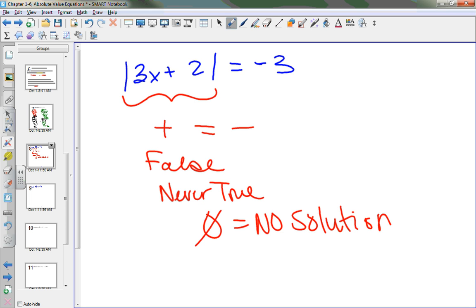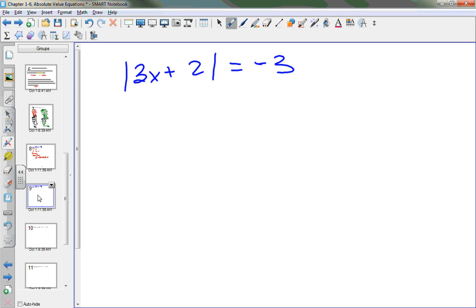I could do the math. I could do case 1 and I could do case 2. And what do you think is going to happen? I'm going to get a false statement. Just to prove this to you, let's go ahead and do case 1. So what is case 1 of this? Case 1 says to do what? Take the bars off, set it equal to negative 3.